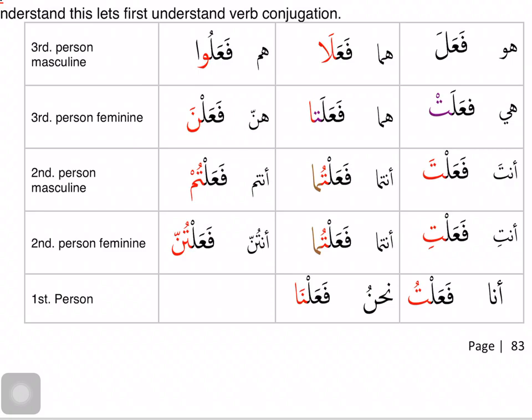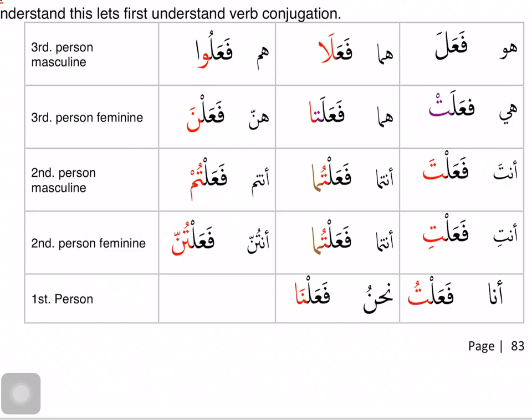So let's look at the first one. Huwa fa'ala. Fa'ala. This is the jadhr of the verb. The three root letters of the verb are fa, ain, and lam. There is not even a single extra letter in this form. That's why when we study the root form of a word, we go back to this form, the third person past tense singular masculine form of the verb, because it is stripped of any extra letters. So fa'ala has nothing extra.